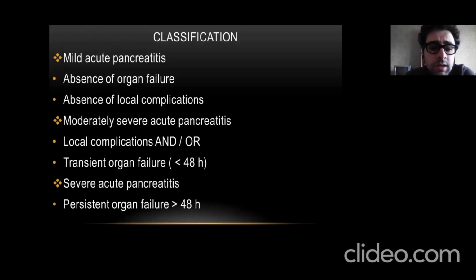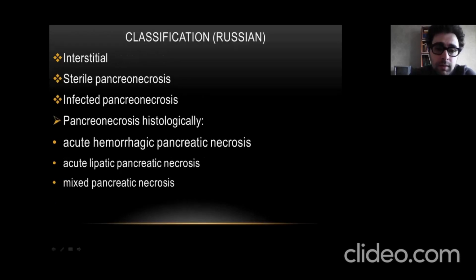The classification is very simple. Acute pancreatitis is divided into mild, moderately severe, and severe. Mild: absence of organ failure and local complications. Moderately severe: local complications and or transient organ failure. And severe: persistent organ failure. The Russian classification is pathogenetical. Pancreatitis can be interstitial, sterile pancreonecrosis, and infected pancreonecrosis. Pancreonecrosis is a local complication, the destruction of tissue.